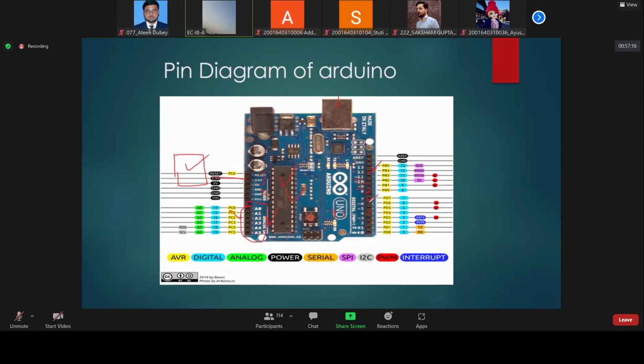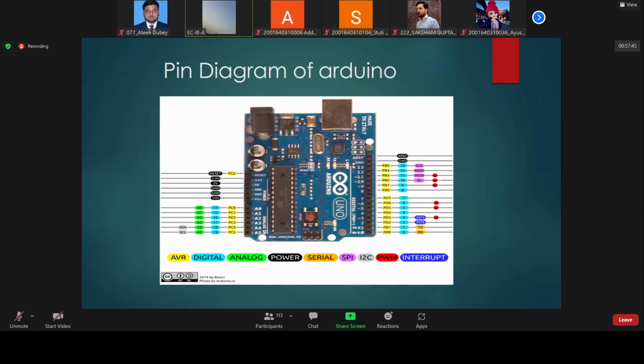There are also various things for serial communication, and various things we can do with this Arduino board. Right now we do not have enough time to explain everything, so I have simply told you these things, and we will utilize these concepts in today's class. Now we are going to move next.